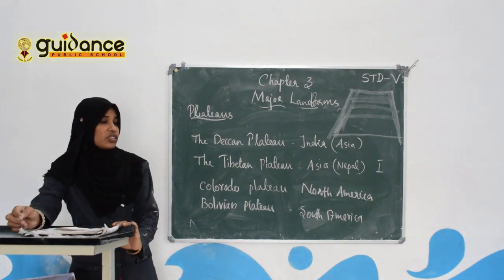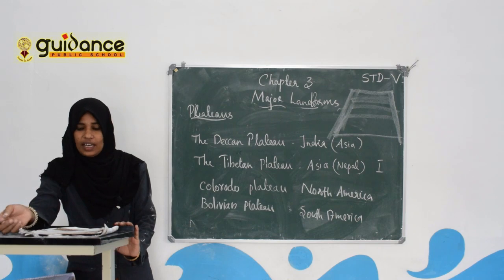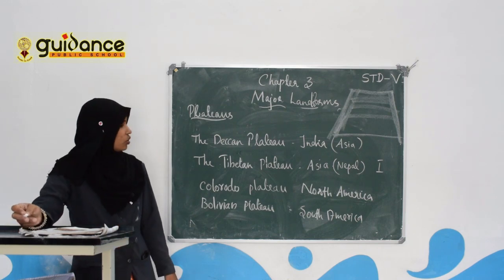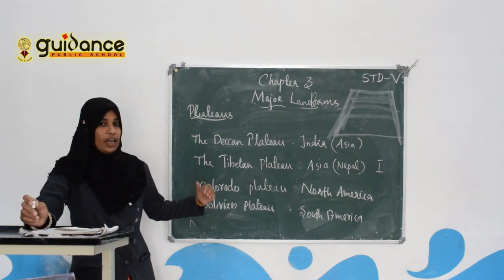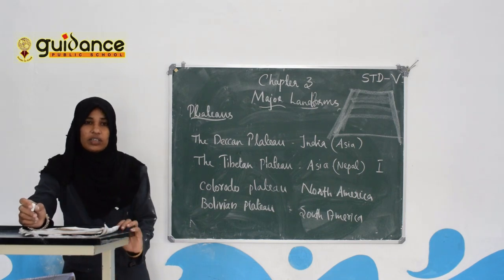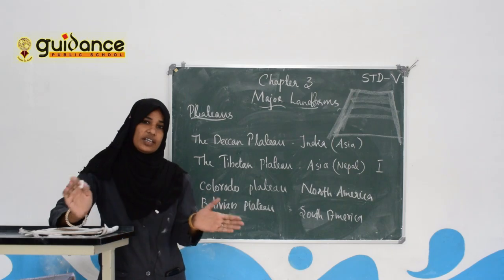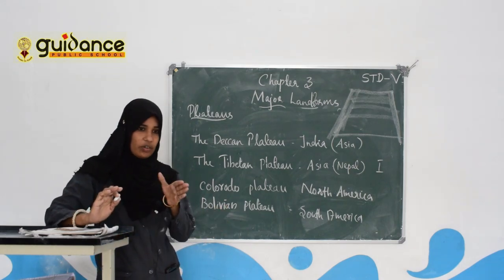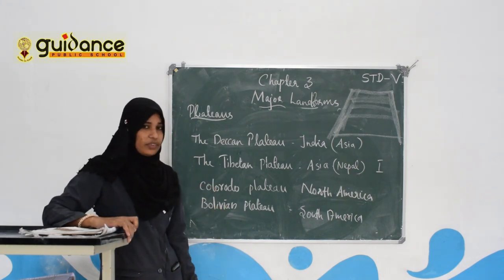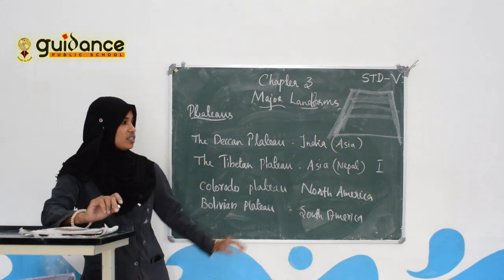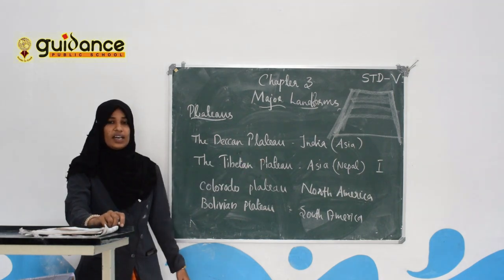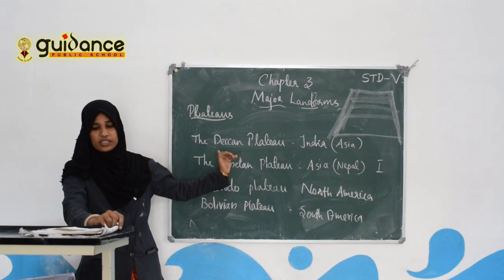Most of the plateau regions are dry and on the leeward side of the mountains. What does leeward side mean? It is the side of the mountain that is sheltered from winds, and this gets very little rainfall. So the plateau regions are dry.